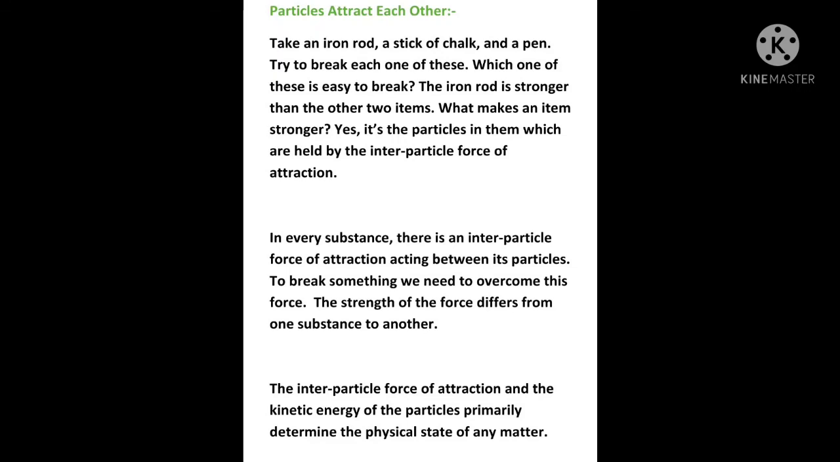So the interparticle force of attraction and the kinetic energy of the particles primarily determine the physical state of any matter. These two things determine the physical state of any matter. I hope this topic and its characteristics are clear to you.